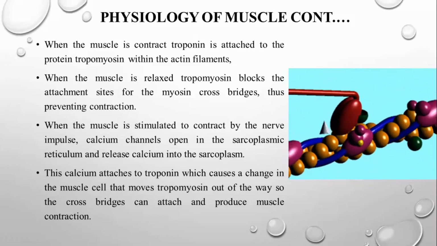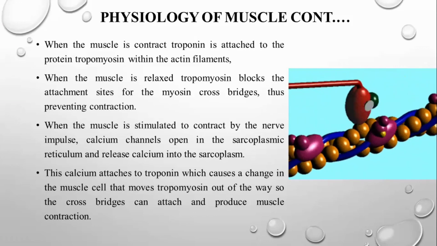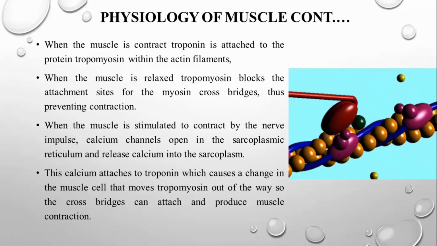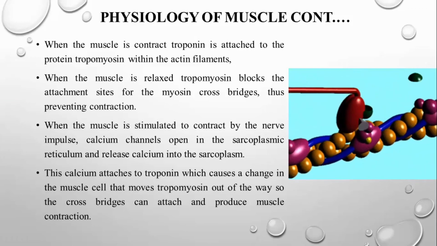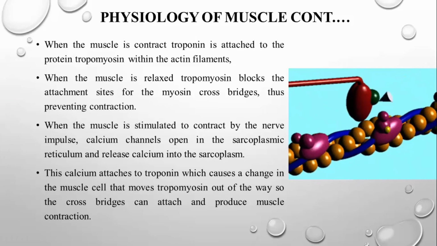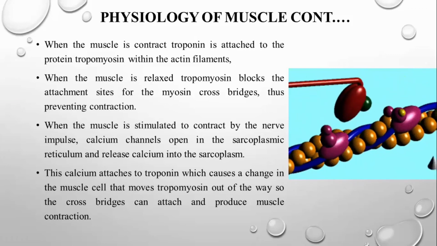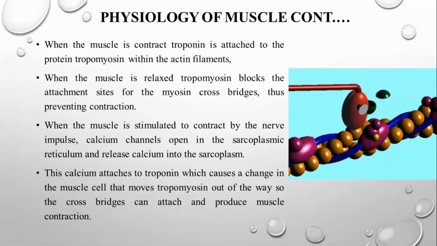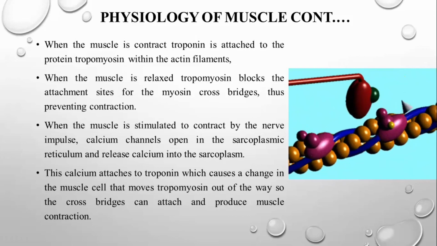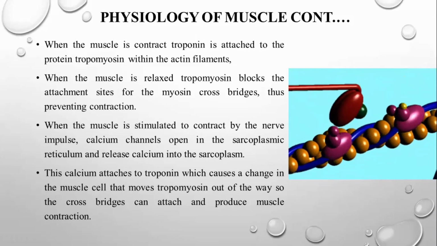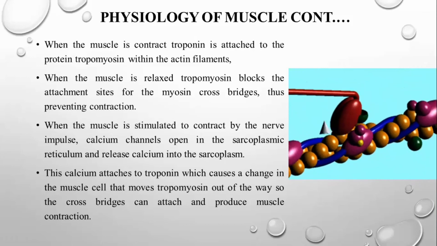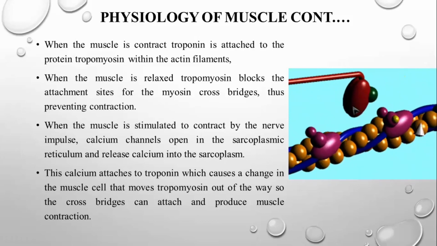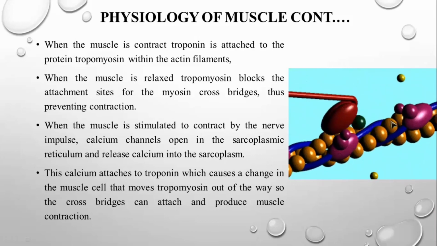This calcium will be stored here in the sarcoplasmic reticulum, and as soon as the muscle wants to contract, the calcium attaches to the troponin, which causes a change in the muscle cell. It is released by the sarcoplasmic reticulum, and it activates the tropomyosin to move away and form a cross bridge and make the muscle contract. So this is the principle of how the head of the myosin and the actin get bound and moved.